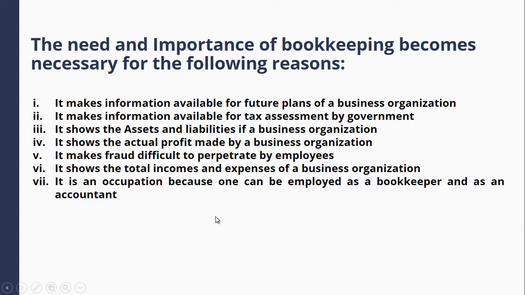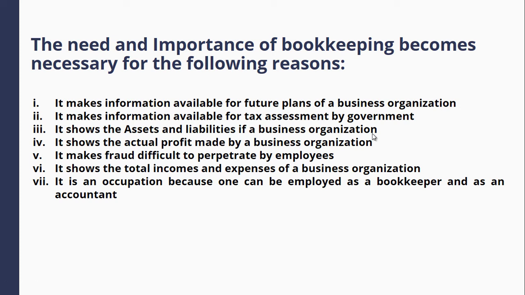Now let's look at the reason why you and I need to study bookkeeping and accounting. Why is bookkeeping and accounting important to you? Why is it important to me? Number one is that it makes information available for future plans of a business organization. So when accounting records are properly kept, an organization will plan for the future, maybe to expand, maybe to buy more assets, maybe to employ more, or otherwise. Number two is that it makes information available for tax assessment by the government.